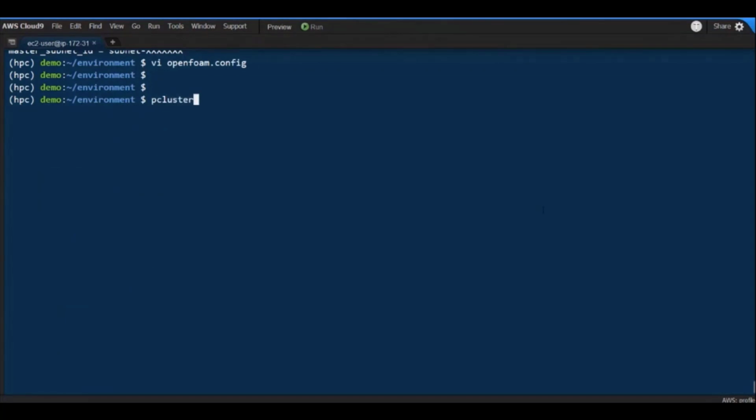Okay, so my configuration file is ready. Now I can create a new cluster. The command is the same you have seen before, but now I will specify, using the -c flag, this new configuration file that I have just configured. So with this command, you will start creating your cluster.